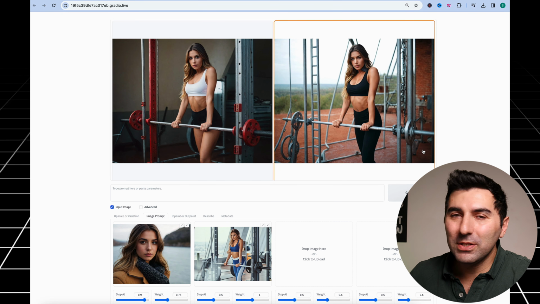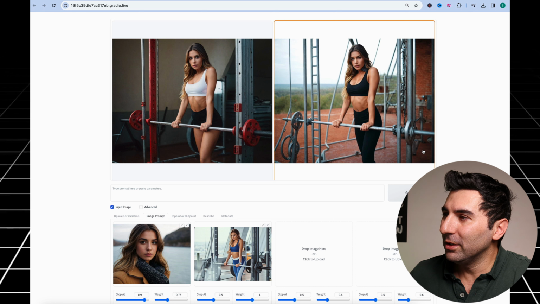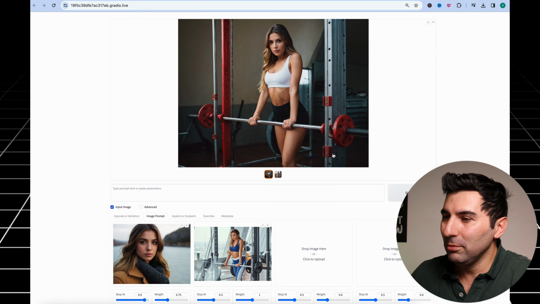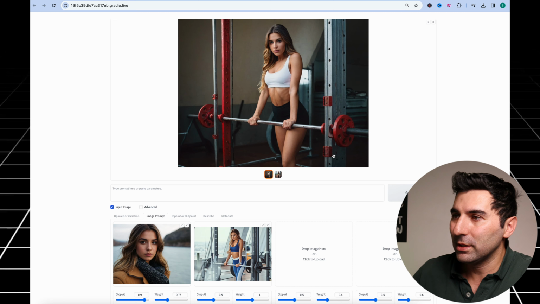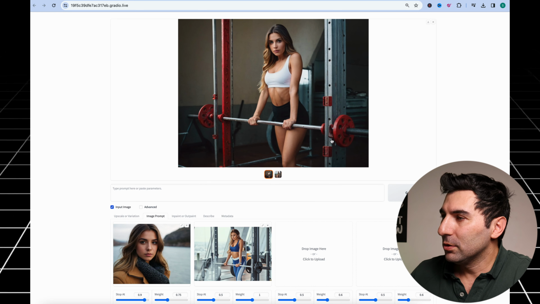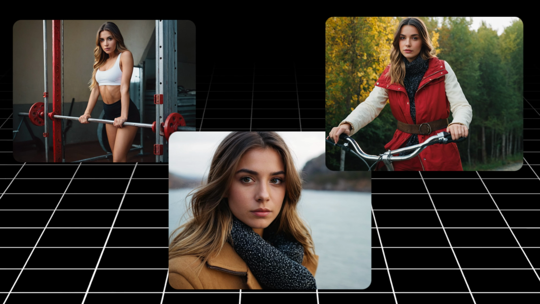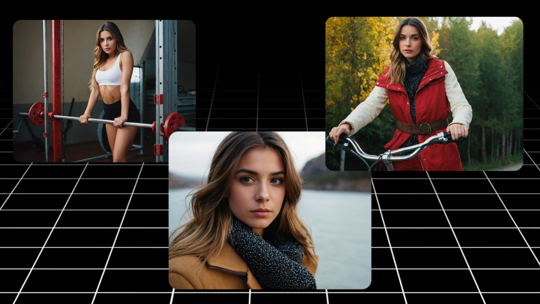All right, we have two images here, but I think the second one is working out, but it's not in the gym. It's just in an outdoor area. But I'm going to choose the first one, which is quite similar in face also to our AI influencer and working out at the gym. So I save this one as well. Now we have a variety of photos for our AI influencer in different settings and in different situations. You can do the same process for our AI influencer, for example, eating out in a restaurant or swimming in the pool or any situation that you want, and have different Instagram posts for these different situations.